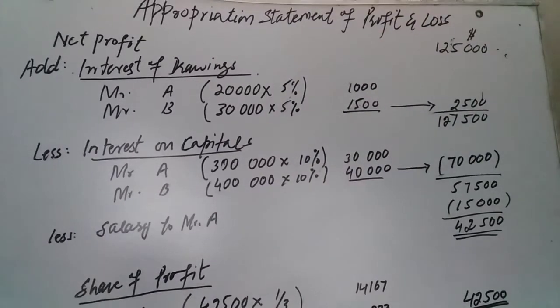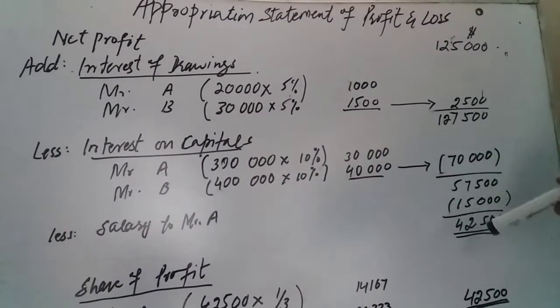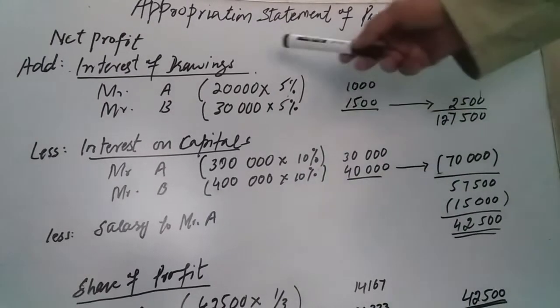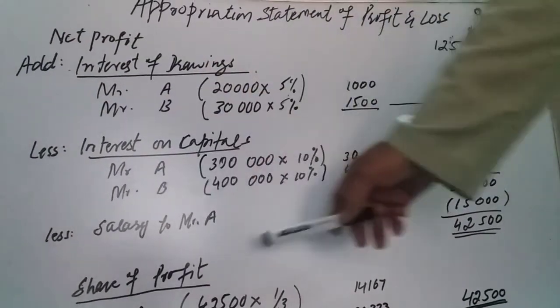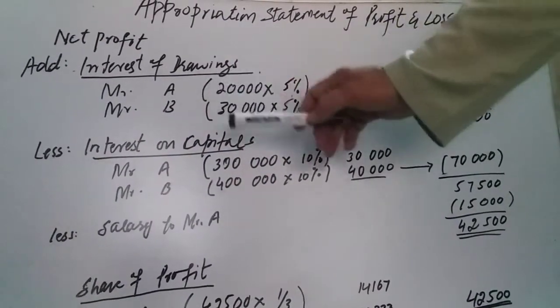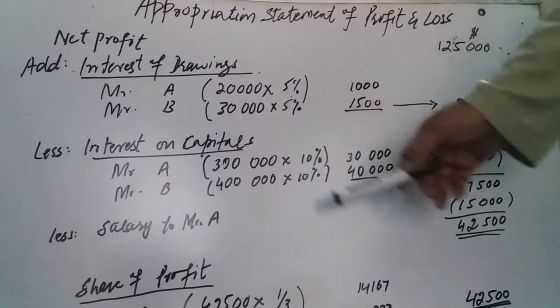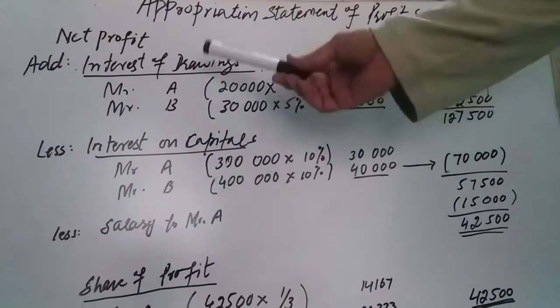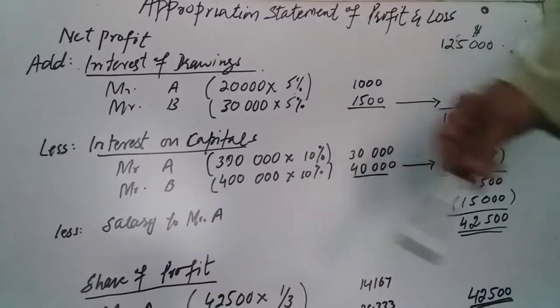In the appropriation account, we have to focus on two things. Number one is that we have to read the agreement, which I am going to explain in a few minutes. And the second thing is the format, the steps. What is the sequence of the steps?